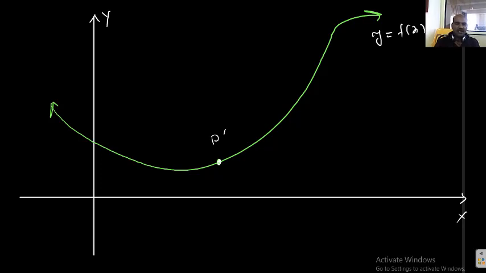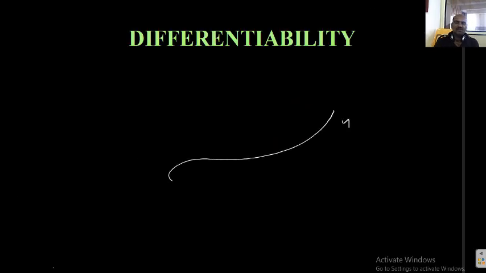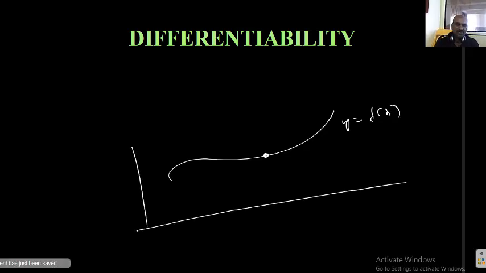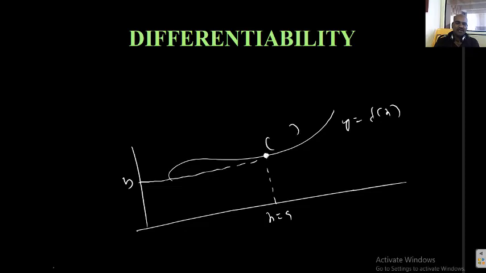Let its coordinates be taken as, for example, I will show you, students, on the next page. This is the graph y is equal to f of x. So this is a point. Its x coordinate is, for example, x equal to a. The corresponding y coordinate is b. So this point is (a, b). In other words, (a, b) is on the curve. So instead of y I can write b, instead of x I can write a. So b equals f of a. Or in other words, instead of the point (a, b), I can also write (a, f(a)).